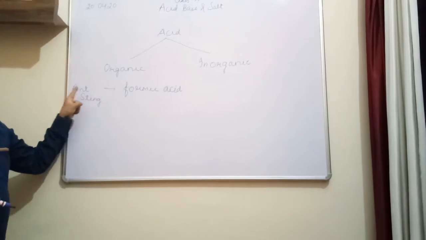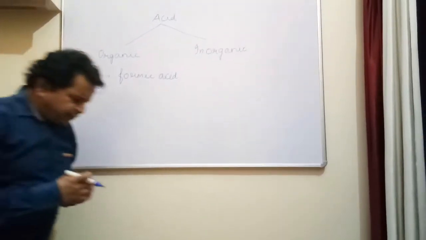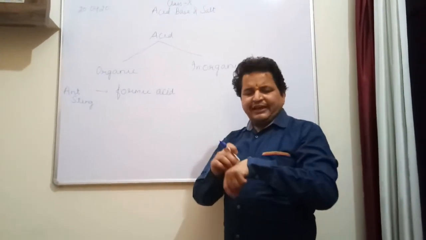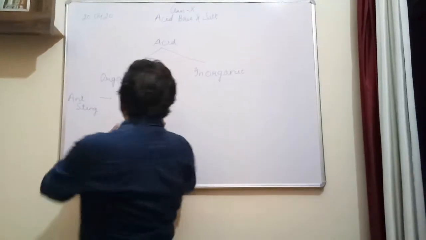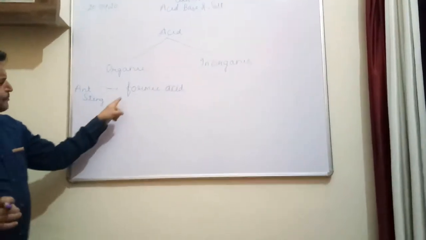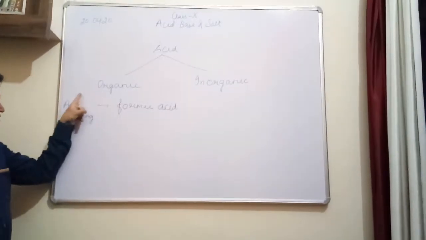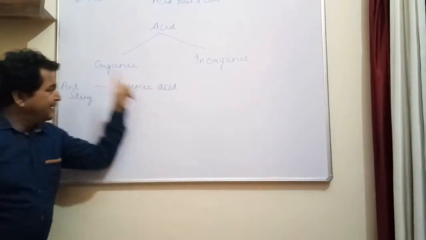In the ant's sting there is formic acid. Many times you feel it whenever an ant stings your skin. You can see there is a different kind of itching. That is due to formic acid. Now I will tell you why the acid obtained from ant sting is called formic acid.